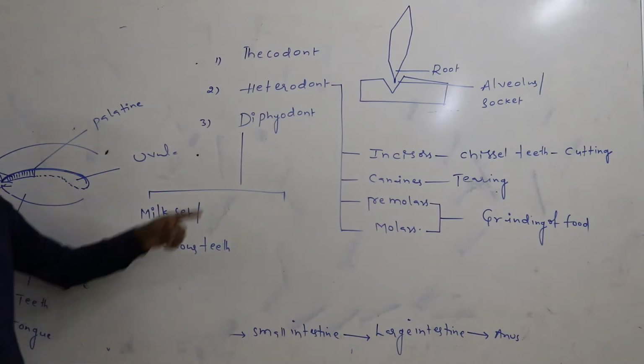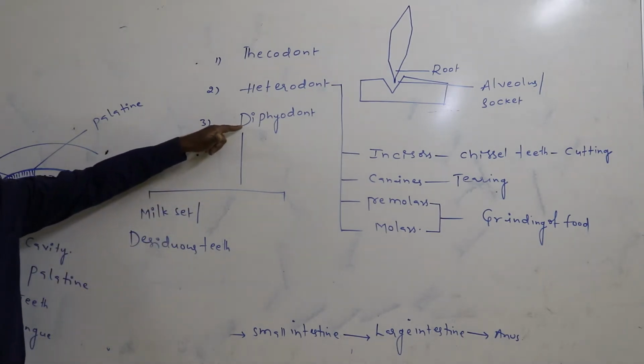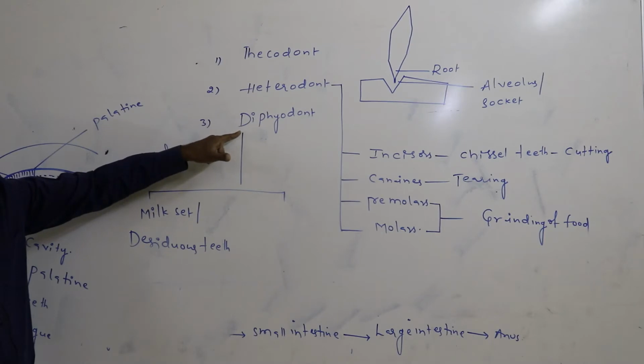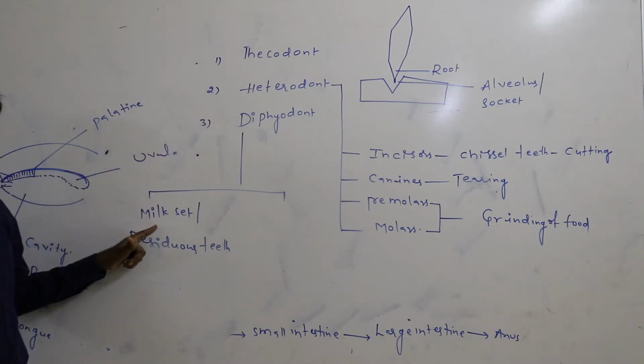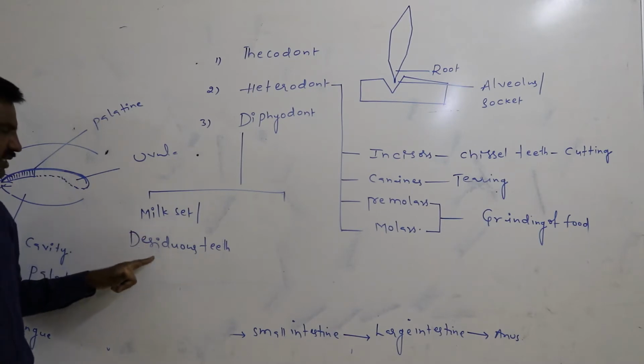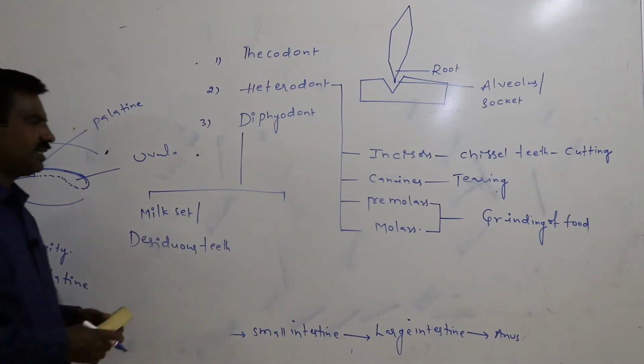Of that, the first formed teeth are said to be the milk set or deciduous teeth.